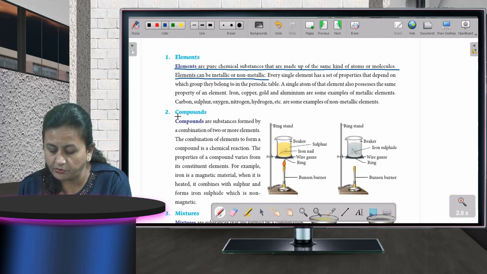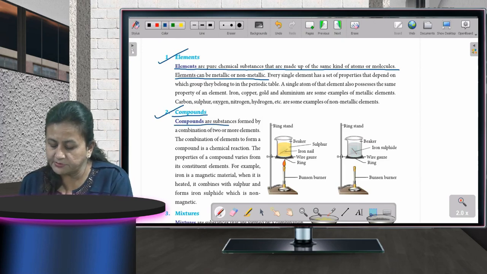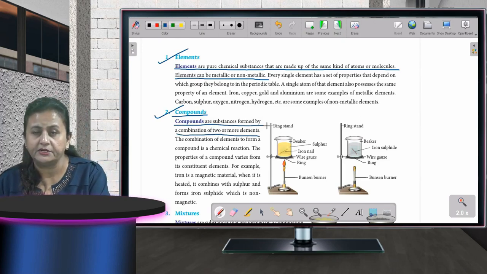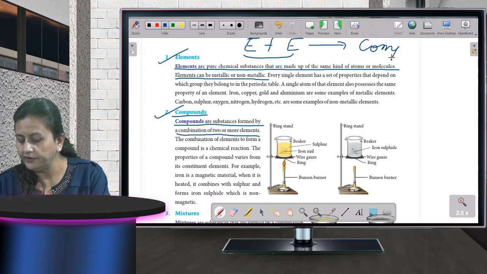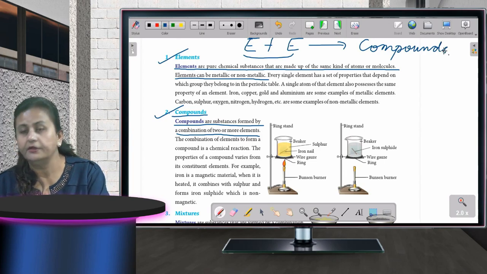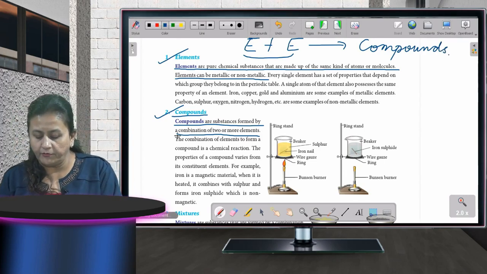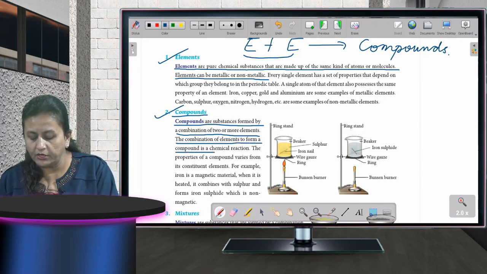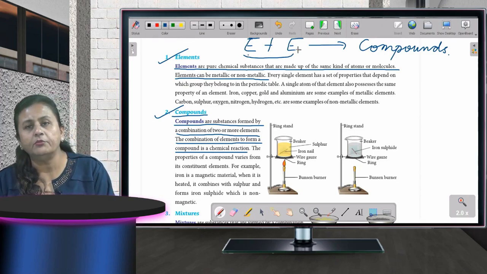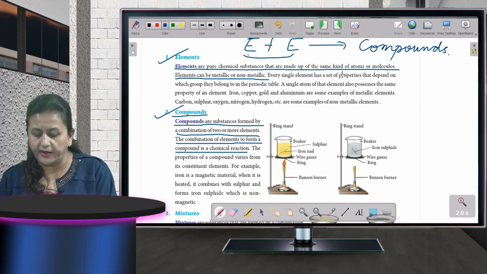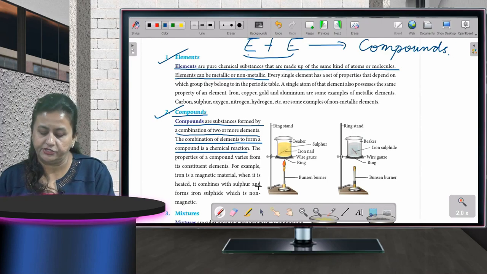Then compounds. What are compounds? I told you about elements. Now come to compounds. Compounds are substances formed by a combination of two or more elements. When two or more elements are combining, what are we getting? We are getting compounds. Fine, children? Now compounds are substances formed by a combination of two or more elements. The combination of elements to form a compound is called a chemical reaction. Okay. When two or more than two elements combine, they form a compound. Okay. And that combination is called chemical reaction. Fine.